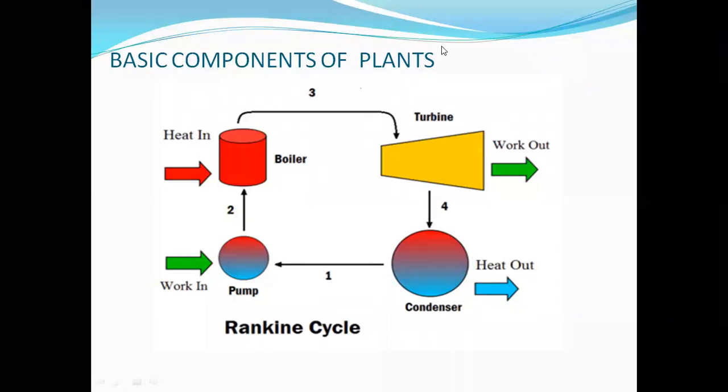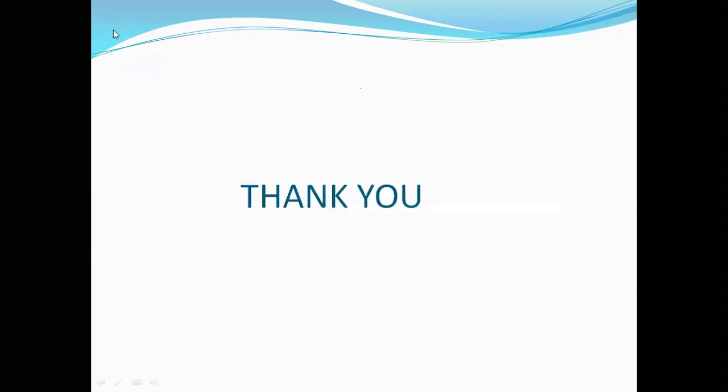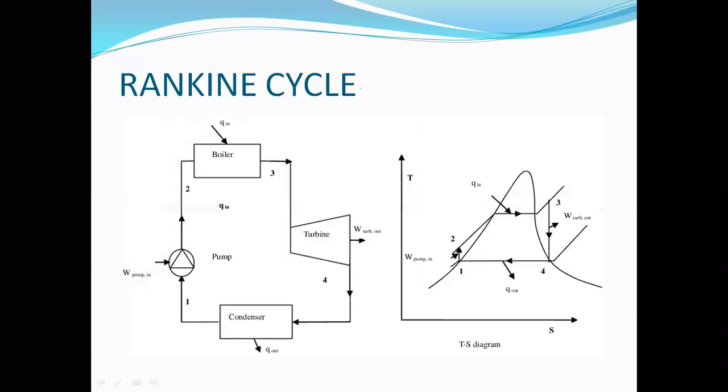In the next slide I will show the diagram of the steam power cycle with the TS diagram.